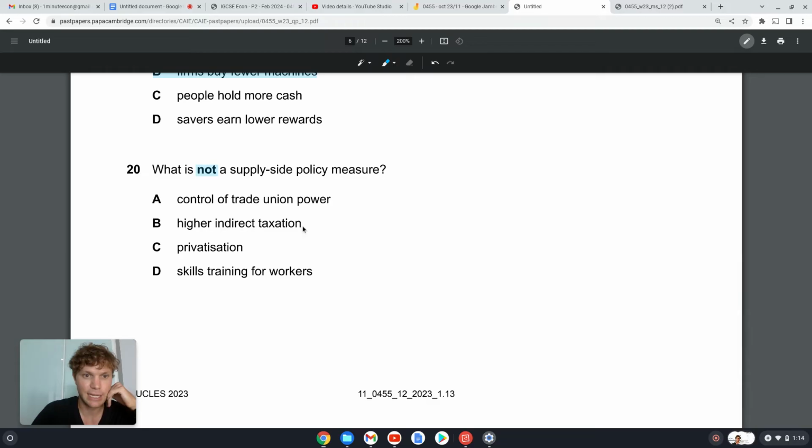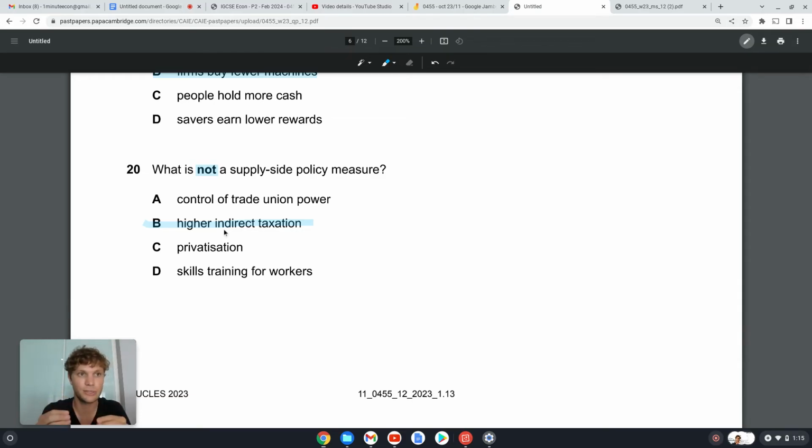B, higher indirect tax. In this case, yes. Okay, so this is not a supply side measure. This is actually fiscal policy, because fiscal policy is about setting taxation, right? I'm a little bit in disagreement with this, because firms have to pay indirect taxes, right? So if you put a high indirect tax, then the firm has less budget to spend on resources to make their products, right? And the products is supply.